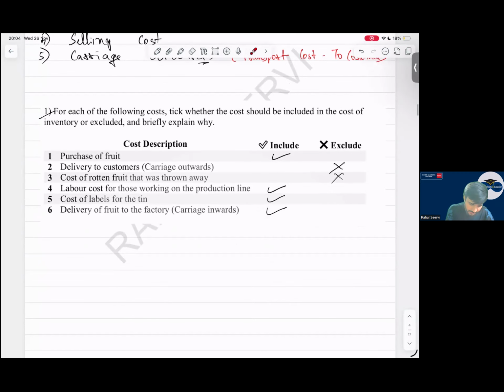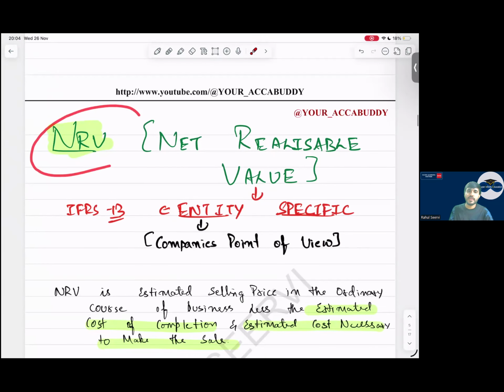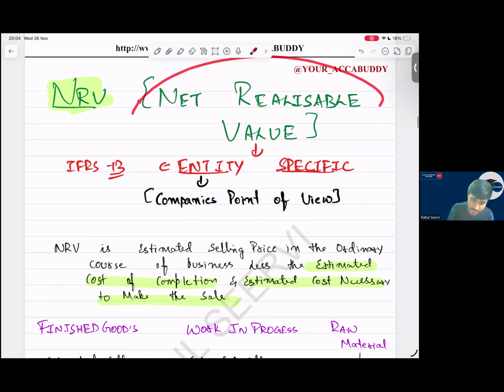So this was the thing which we have done. See now, purchase of fruit, we consider all this. We ignore the rest. We have done this question. I hope you have understood. Now coming to the next important part, NRV. Net realizable value. What is the net realizable value? Understand this. NRV is entity specific. Whereas your fair value is what?